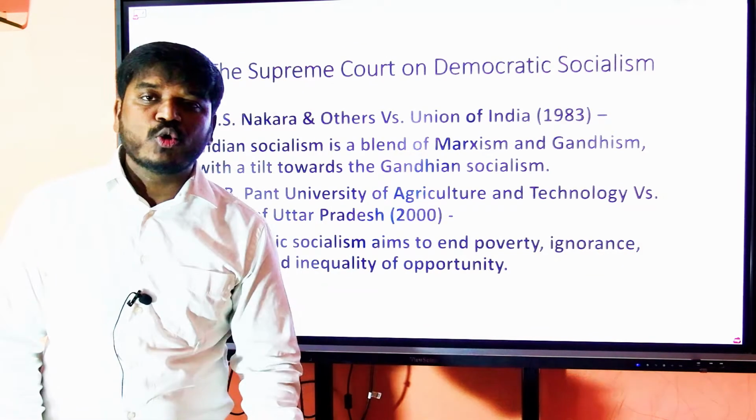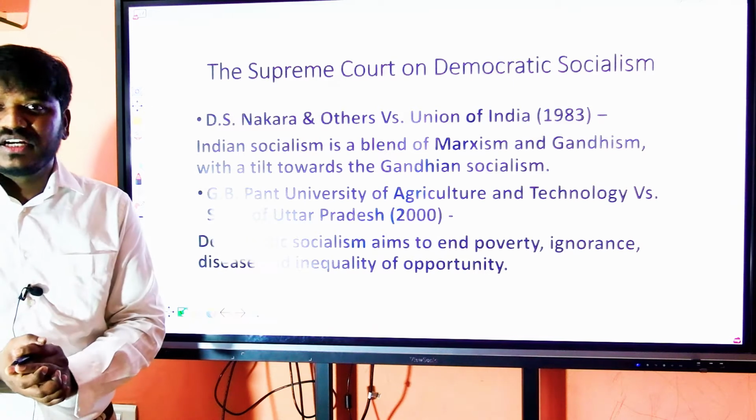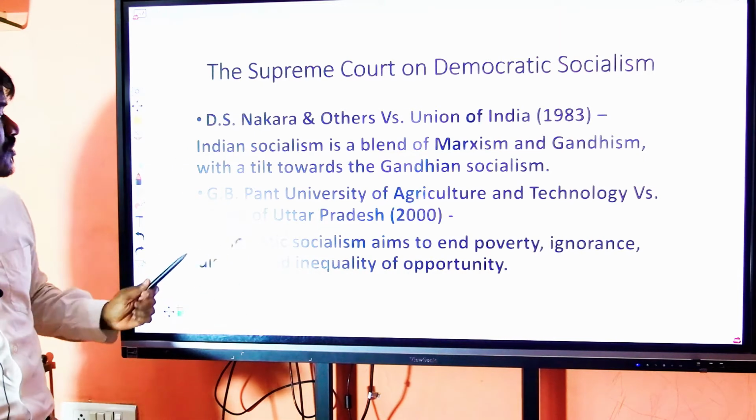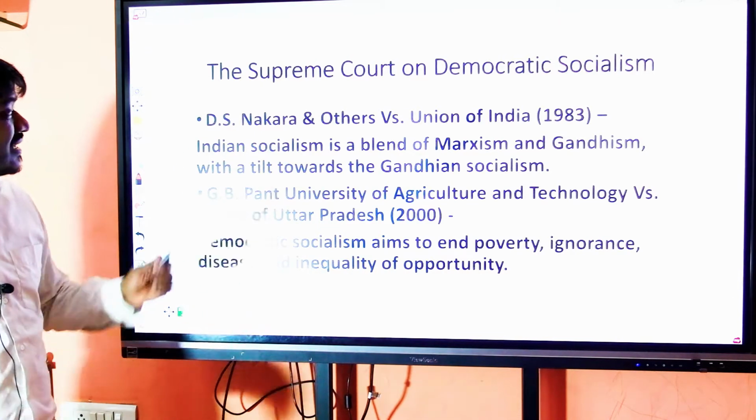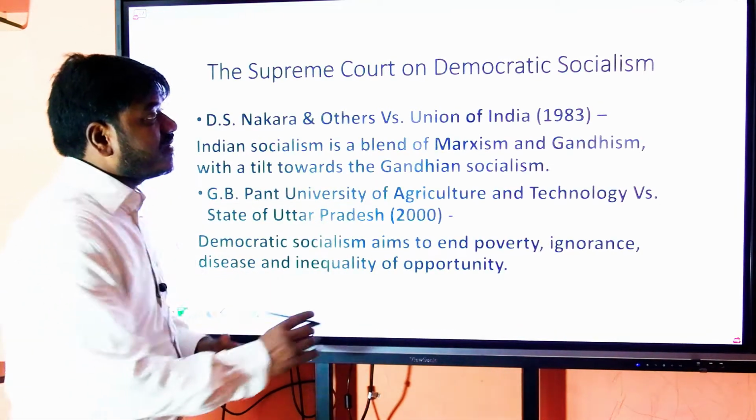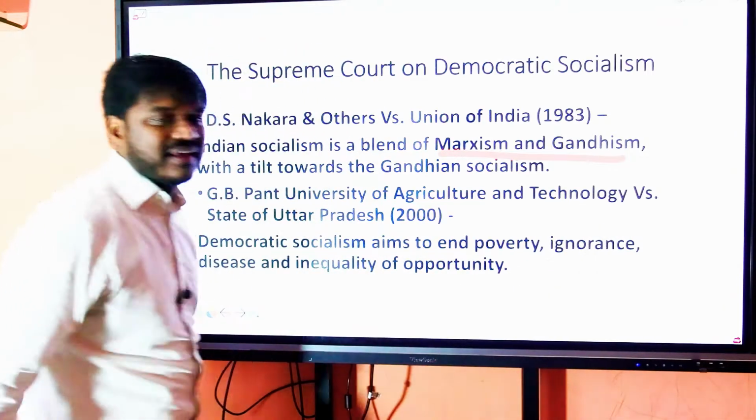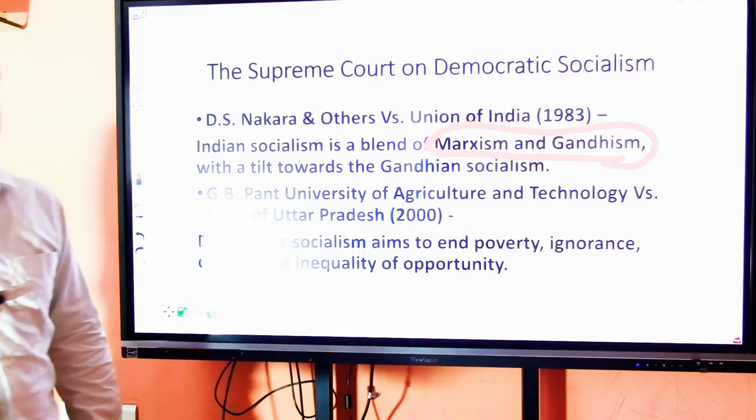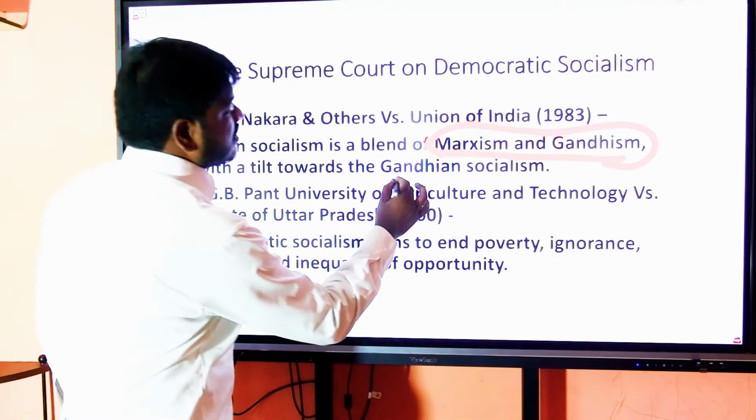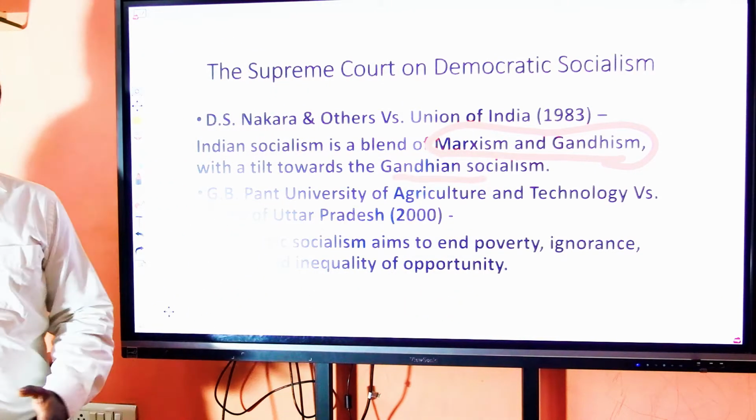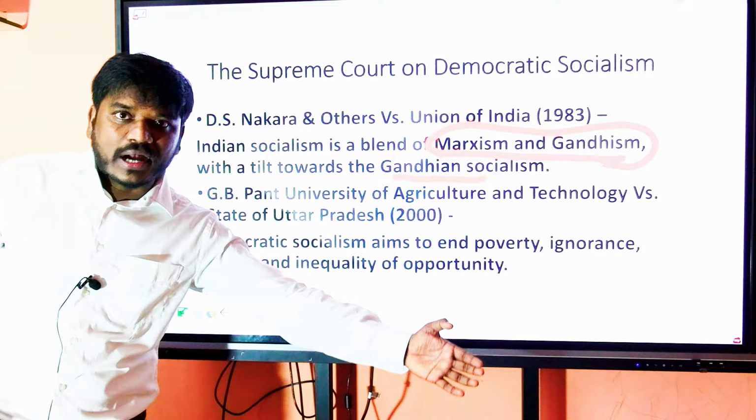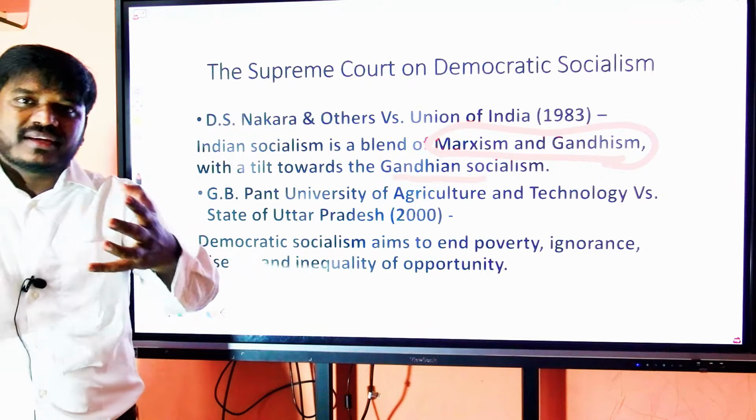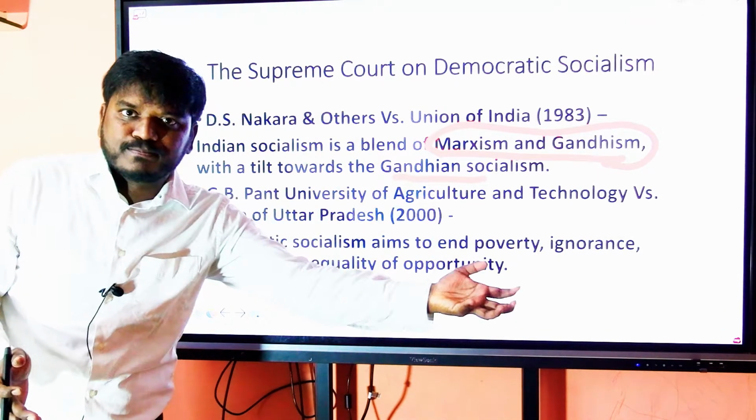What the Supreme Court had to say about democratic socialism. In D.S. Nakara and others versus Union of India, 1983 case, the Supreme Court states that Indian socialism is a blend of Marxism and Gandhism. It is a splendid blend of Gandhi and Marx. However, there is a tilt towards Gandhian socialism. It is more inclined to Gandhism rather than Marxism. It is a splendid blend, a combination, but weighing more of Gandhi.